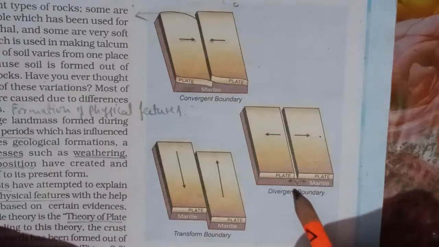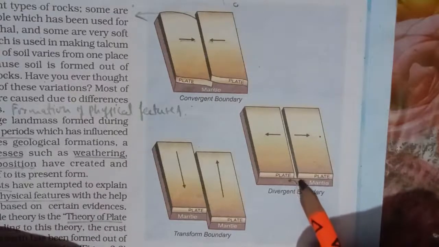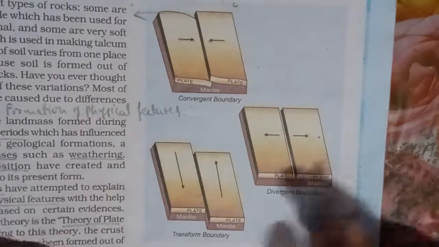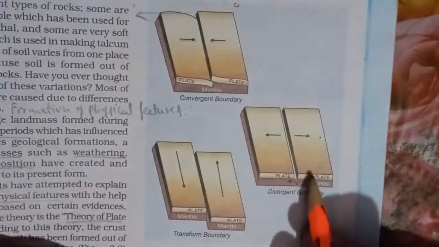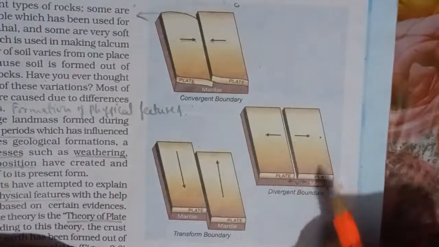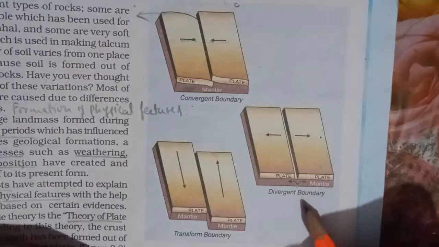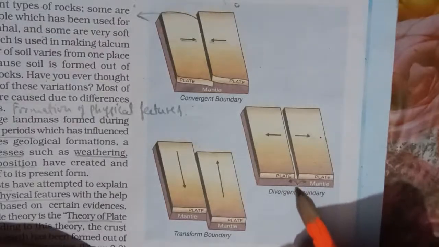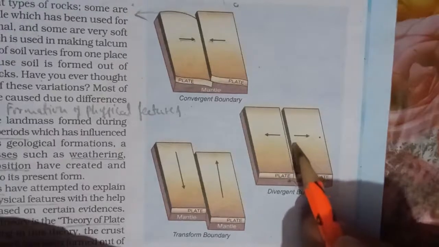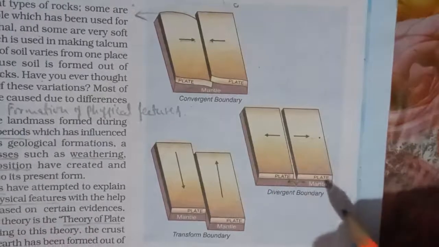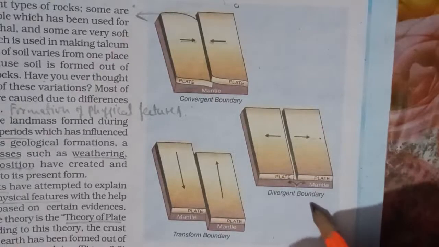So there you can see there are convection currents which are forcing these two landmasses in opposite directions. This movement of plates in the opposite direction happens because of the semi liquid molten magma and the convection currents which are trying to come out of the crust. This is called divergent boundary.